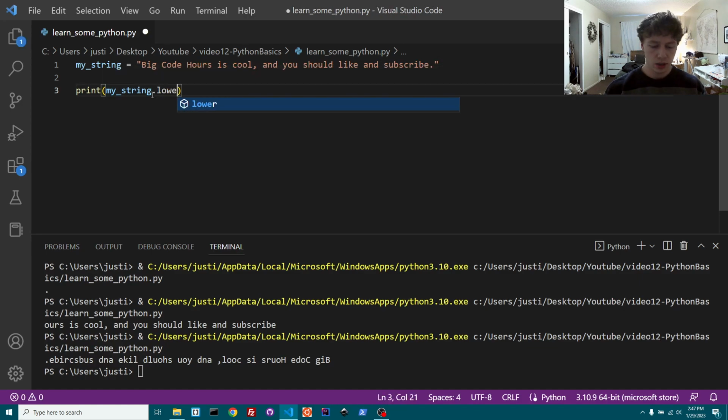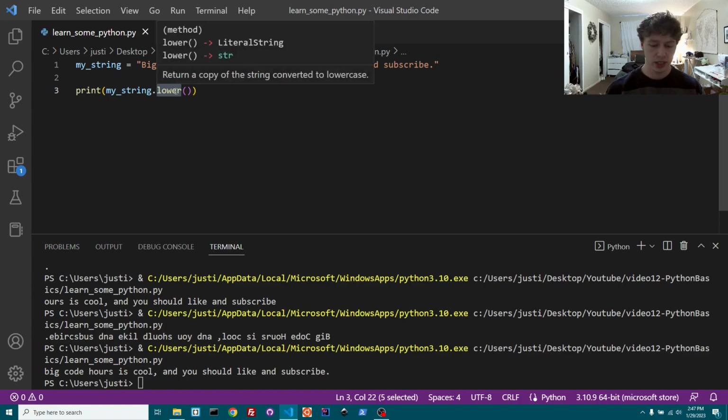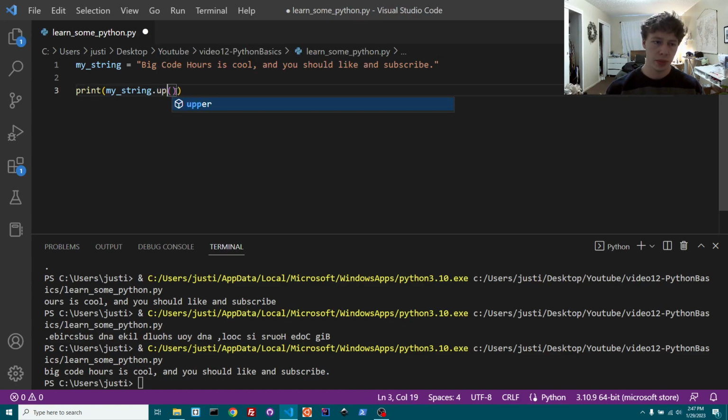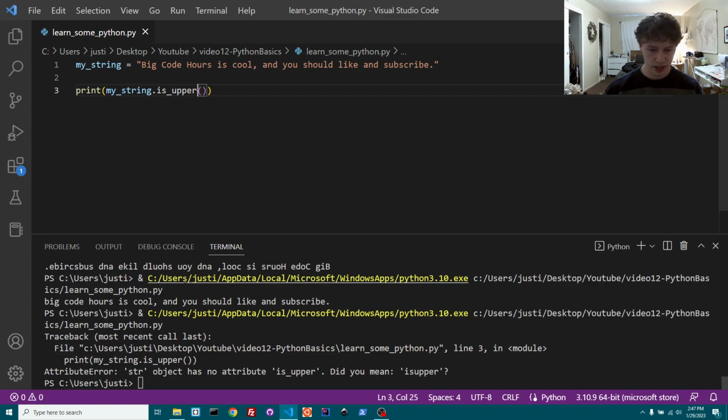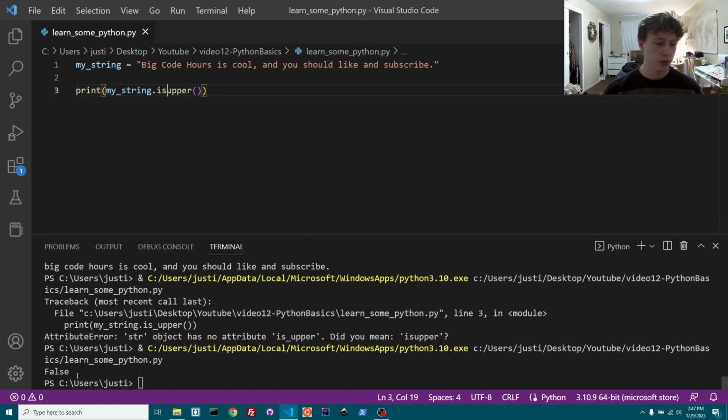And then there's a lot of other things you can do. You can say dot lower, that'll make it lowercase. You can say dot upper, that'll make it uppercase. You can say dot isupper. You might need to do that one a different way. Oh, there's not an underscore in there. I just like putting underscores apparently. Okay, so dot isupper would return a Boolean value of whether the whole thing is uppercase or not.